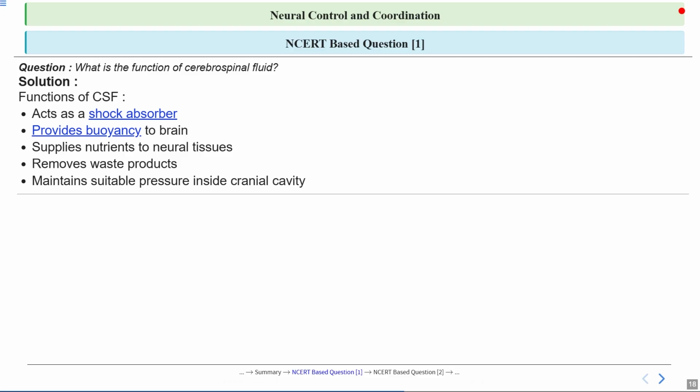So, to sum up, we can say that CSF is vital for protecting, supporting, and nourishing the brain, as well as keeping the environment inside the skull just right. So, remember these key functions, as they show how even fluids in our body play a key role in our health.